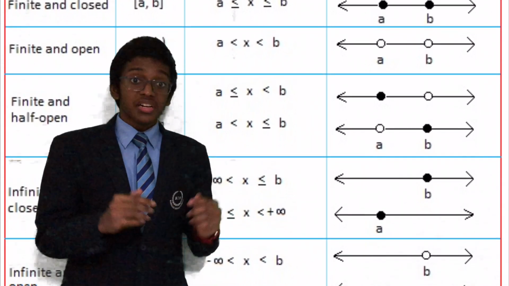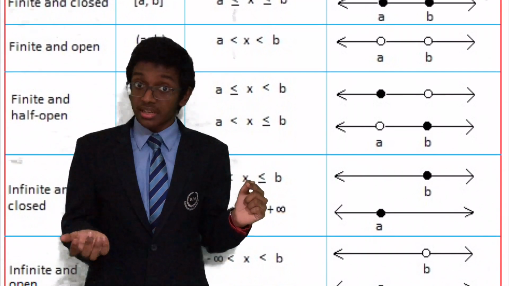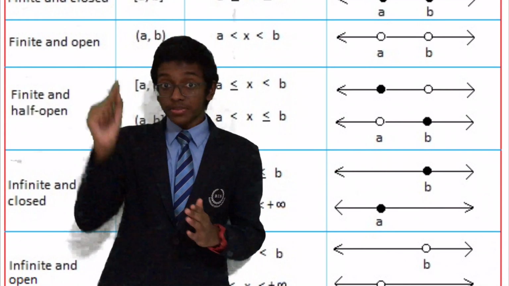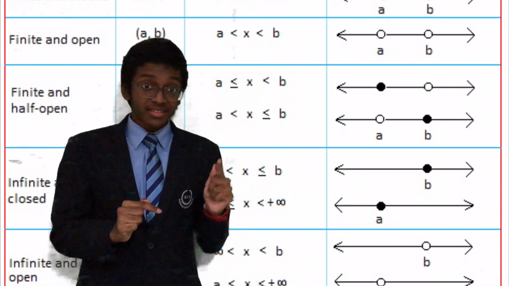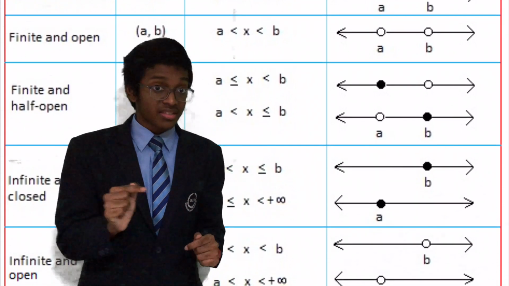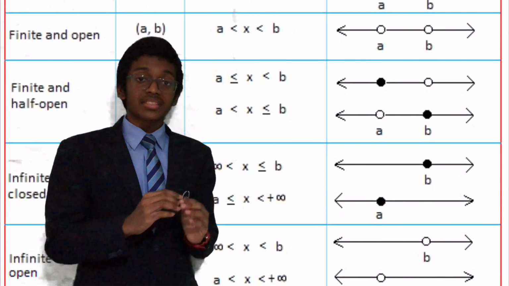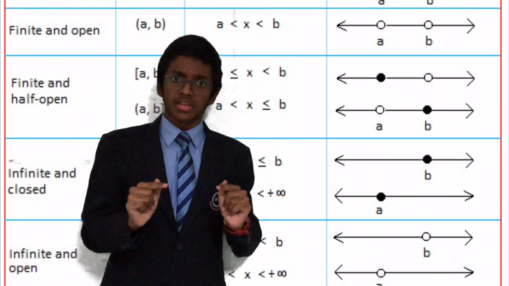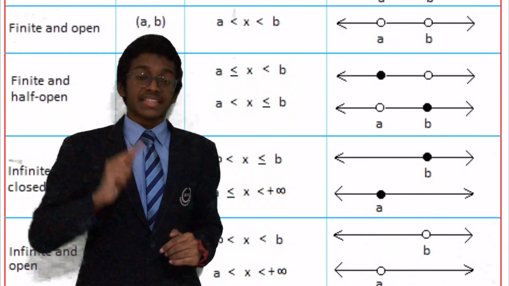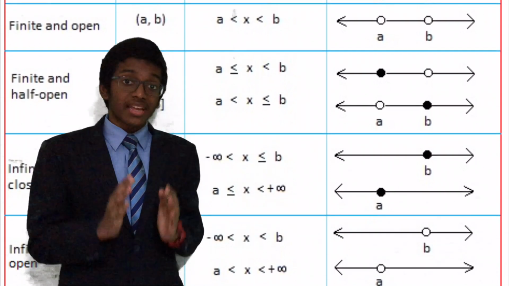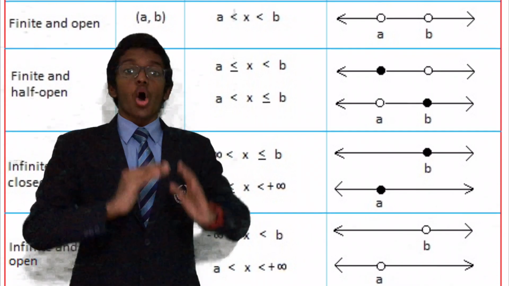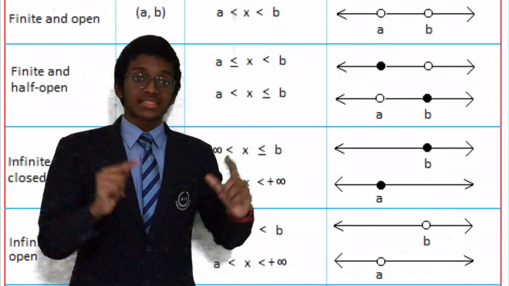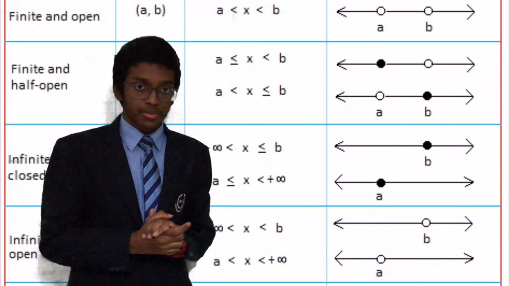Like I said earlier, the square bracket also has another meaning. In the previous two examples I just mentioned, the closed bracket at A with a parenthesis at B, and a parenthesis at A with a closed bracket at B, have a lot of difference. But what if A and B both have closed brackets? That is the square brackets. In such a case, we would usually call it a closed interval, wherein all the real numbers between A and B are included, as well as A and B, including the two numbers.